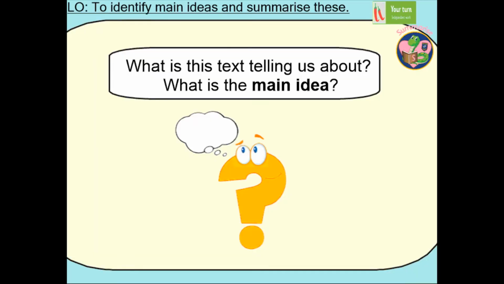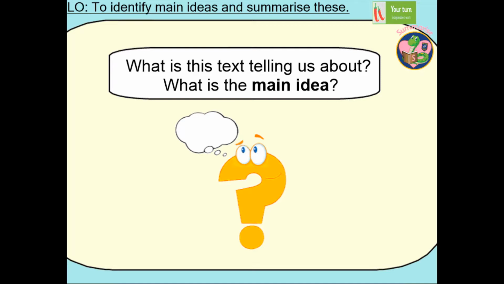Okay, so let's think about today's activity then. Well, remember, when we're summarising a text, we're thinking about the main idea. So we can think about these questions here to help us. What is this text telling us about? What is the main idea? Well, we're going to do a your turn bit of the lesson to start with, and we're going to think about this question. What is the main idea of the text that we thought about in yesterday's lesson and that we're going to read together now?